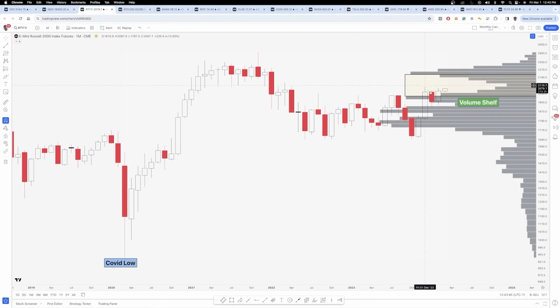And you can see here there's just not a lot of volume ahead. So price could move extremely quickly through this volume gap, and I think small caps could definitely have their day very soon.